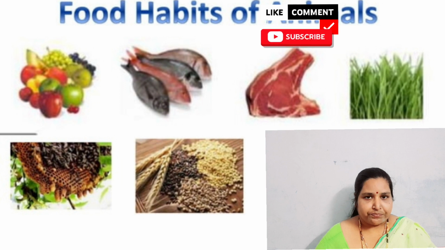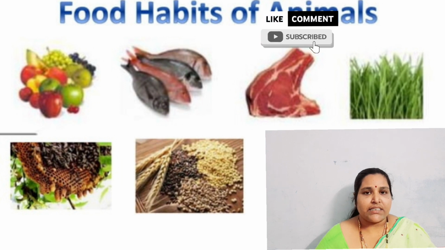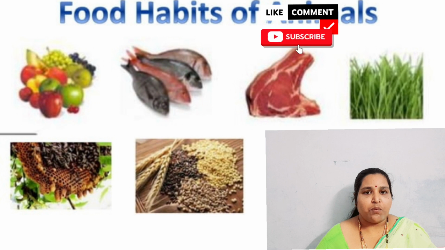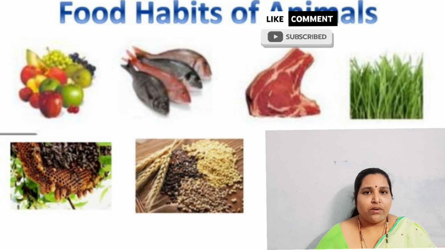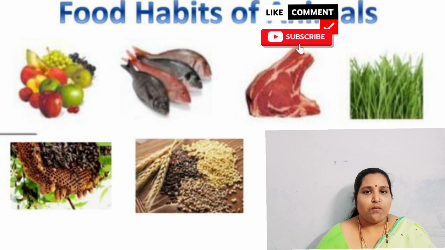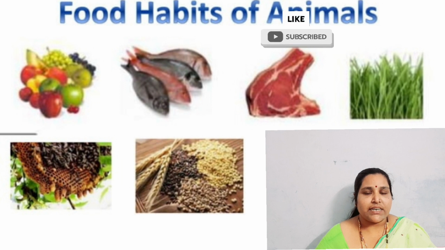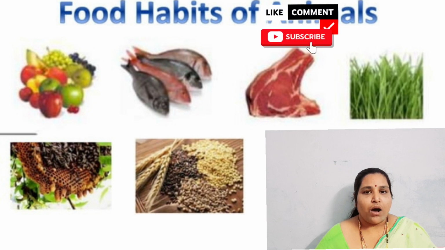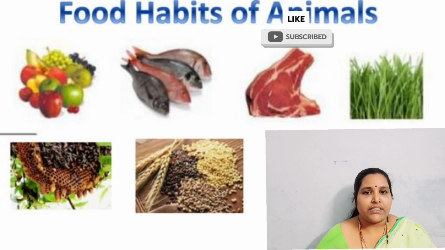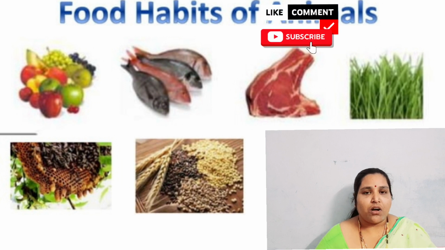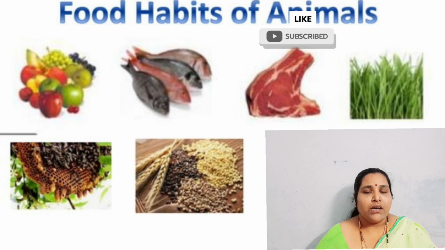Next, if you observe pond skaters in a pond, see how quickly they move from one side of the pond to the other side to catch insects and eat them. When an insect falls in the pond, the pond skaters observe the waves coming from the opposite side of the pond, catch the insect moving on the surface of the water and eat it away.